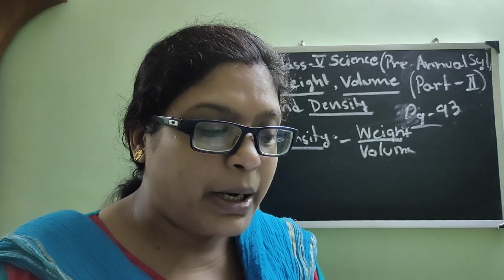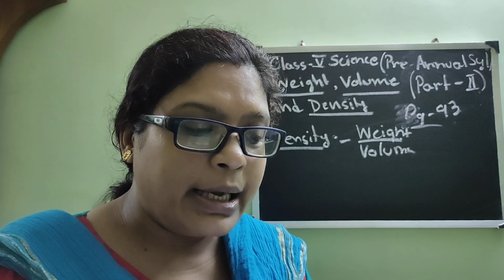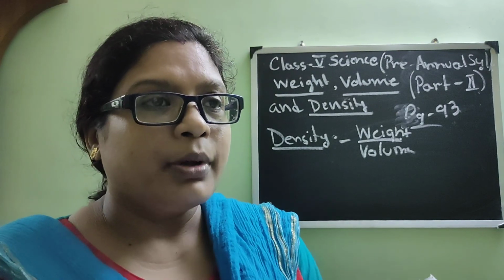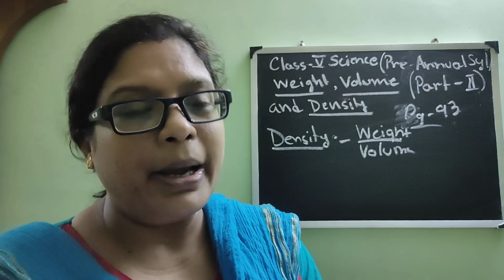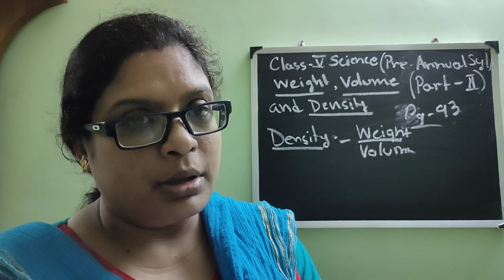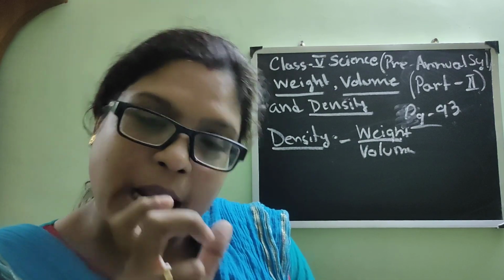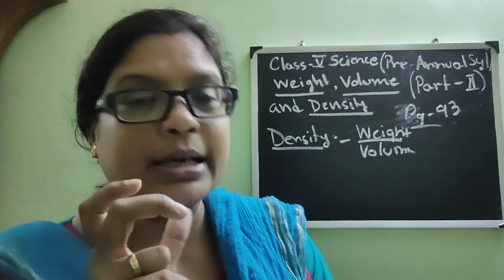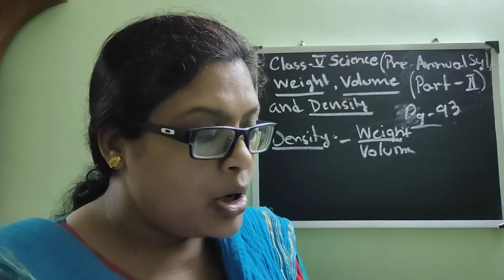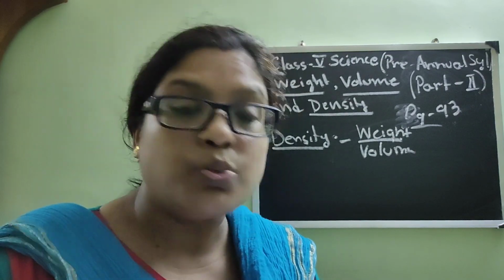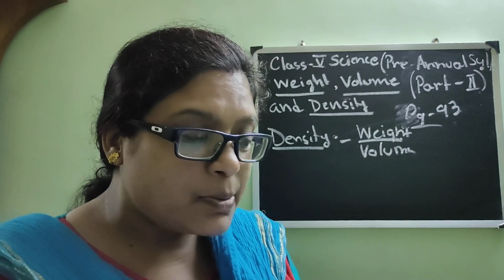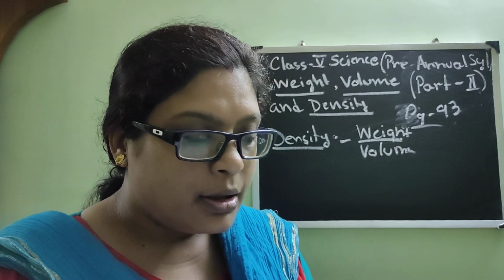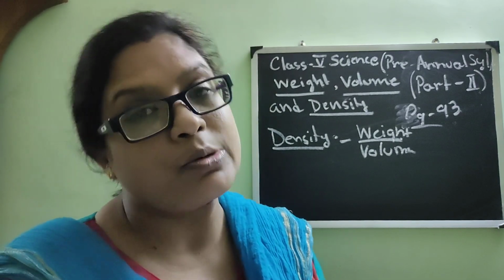So here we are explaining that the density of water of 1 kg per liter is being compared with a solid one, because 1 kg and 1 liter, the density is the same. So the density of water is 1 kg per liter. This means 1 liter of water weighs 1 kg.